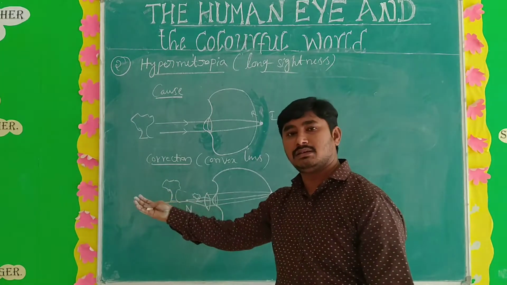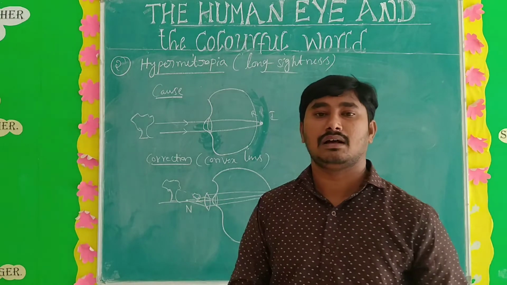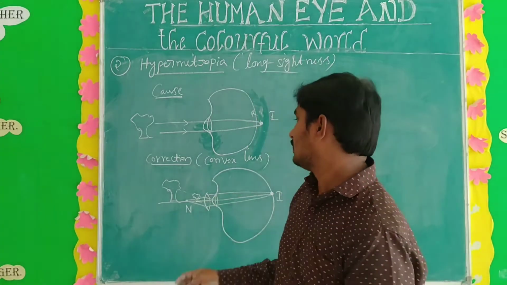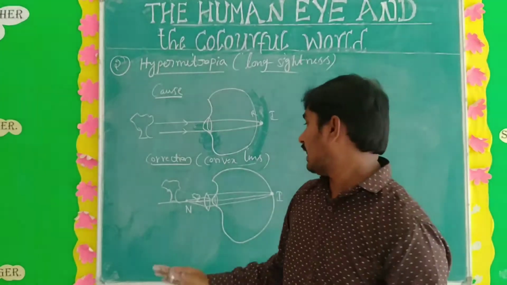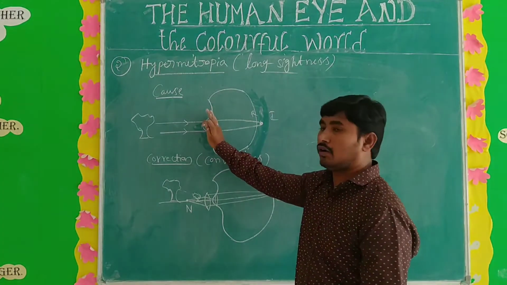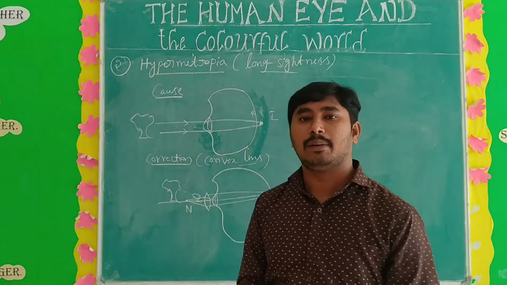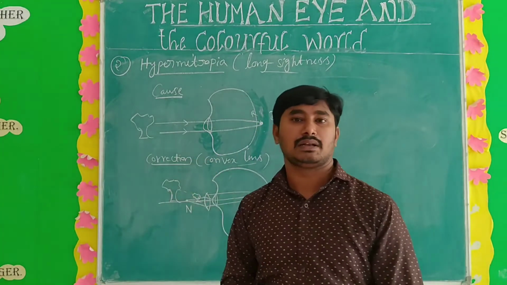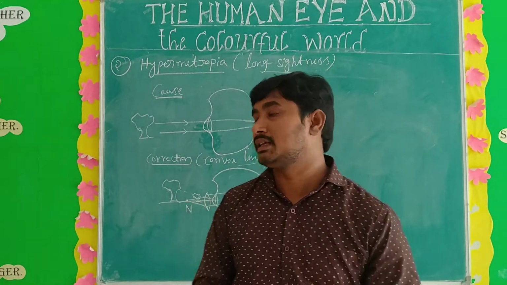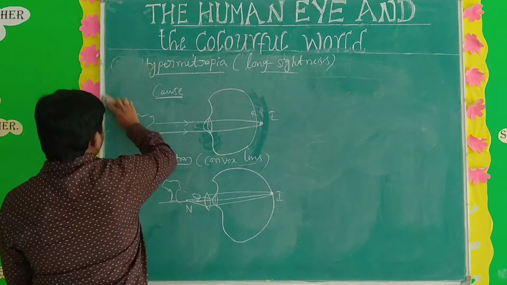How does it work? With the convex lens, the object is between the near point and the optical center. When you use that convex lens, the object appears very far from the eye, and the hypermetropic person can see it. Understand? This is the diagram, very important, and this is the cause and the correction for hypermetropia. This is also very important. Next, the third defect.